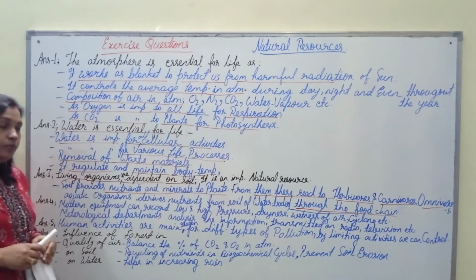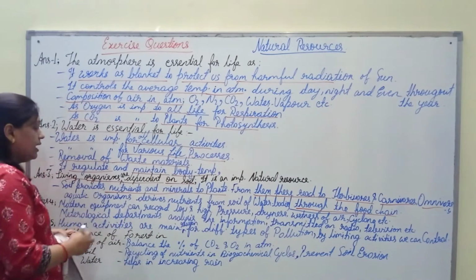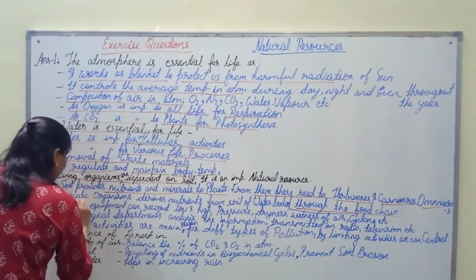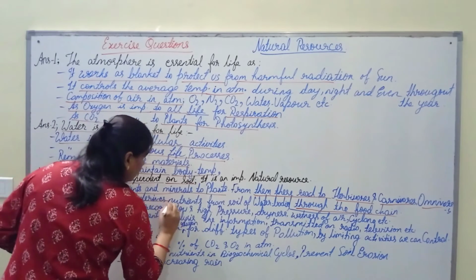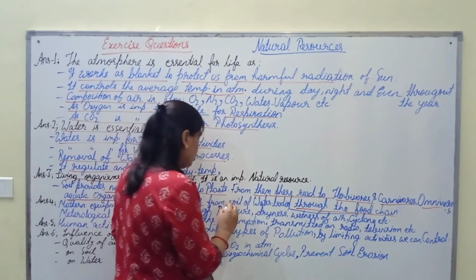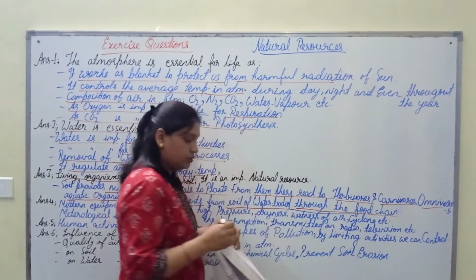So the soil is important, and the aquatic organisms also derive these nutrients from the soil of water bodies.